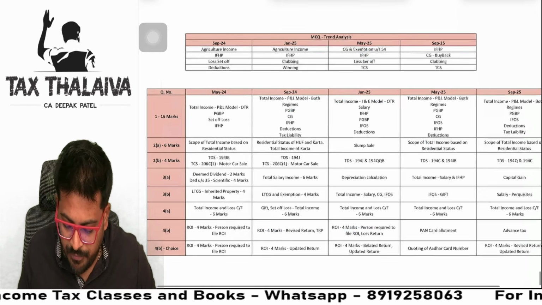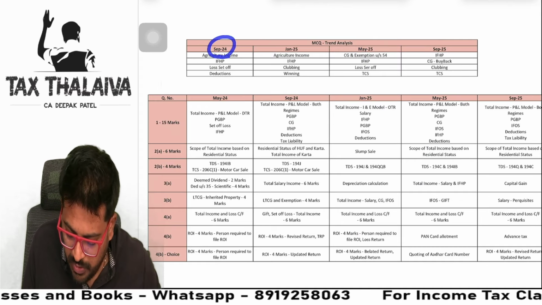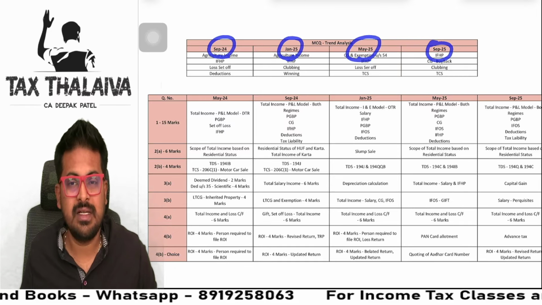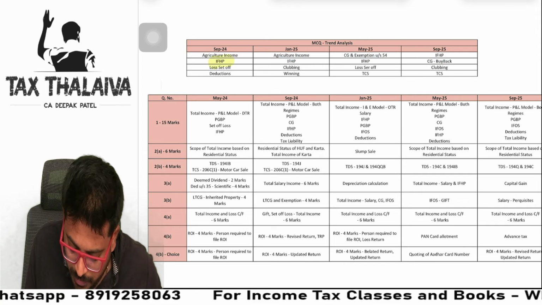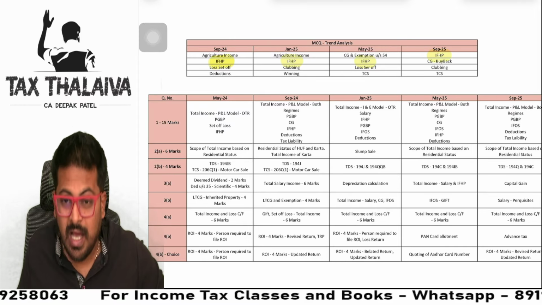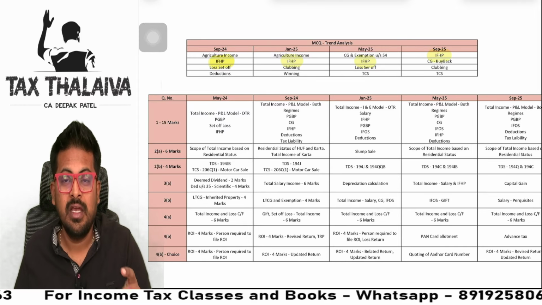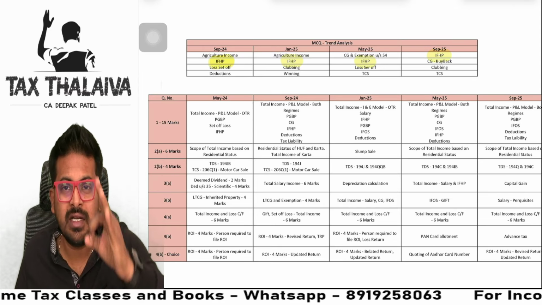First, looking at the MCQ trend analysis, I have taken 4 attempts: September 24, Jan 25, May 25 and September 25. Carefully look at it. Income from house property, I'll be highlighting here. It has been asked every attempt, guys. It is a very small topic, yet from it an MCQ is picked every attempt.